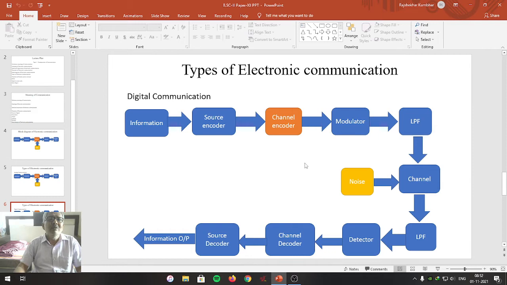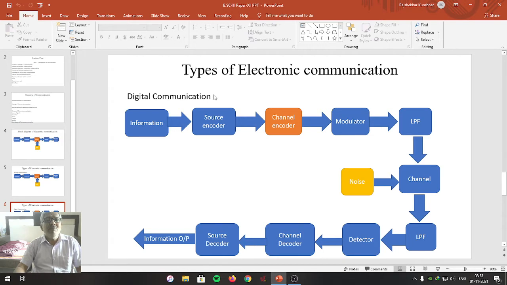Students, today we are going to consider another type of electronic communication, and that is digital communication. Student friends, we are well aware that the electrical signal obtained by converting original information into a continuously varying form of voltage or current represents the replica of the original information.